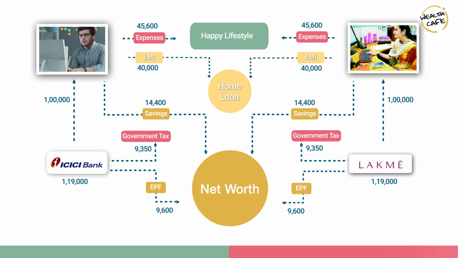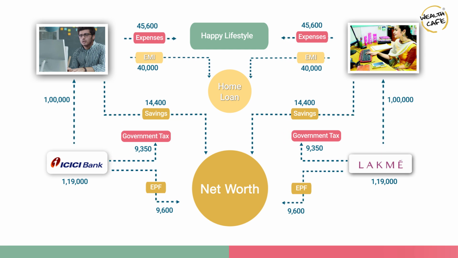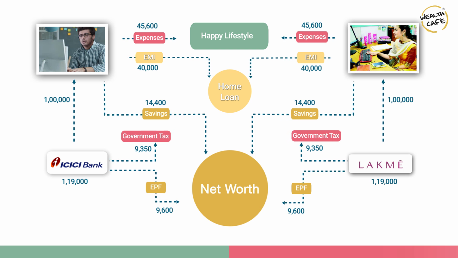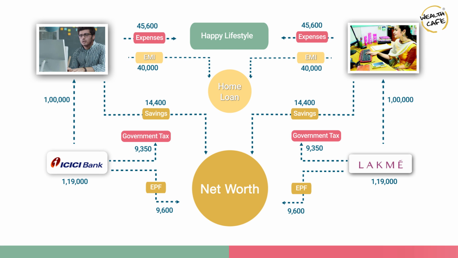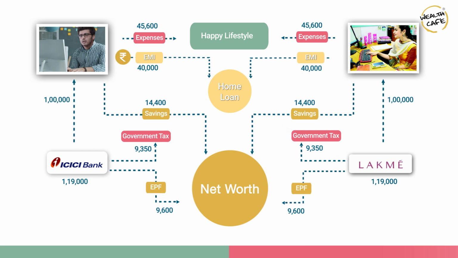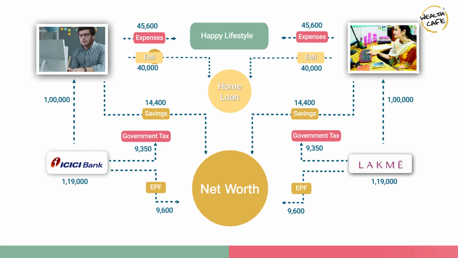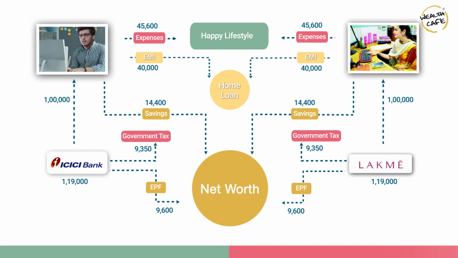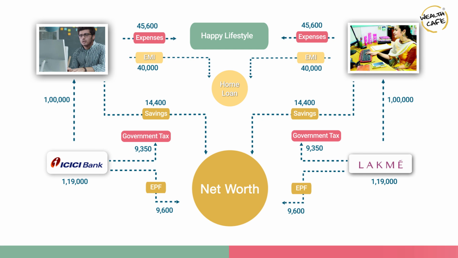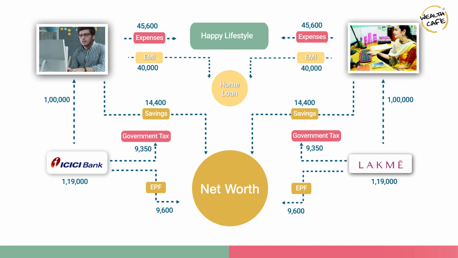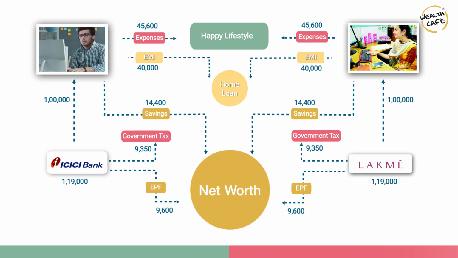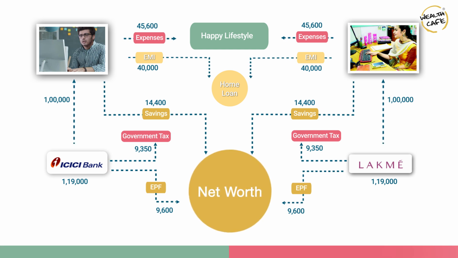The 80,000 rupees that they pay each month towards the EMI of the house indirectly goes towards increasing their net worth, because the 80,000 each month that they pay has two components, that is repayment of interest on the loan and repayment of principal on the loan. That portion of the EMI, which is the repayment of the principal of the loan, indirectly reduces the value of the loan which is outstanding and results in a net increase in your equity in the property that you have bought, and overall increases your net worth.